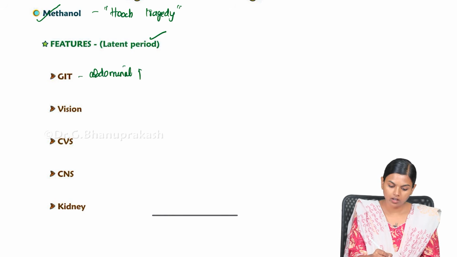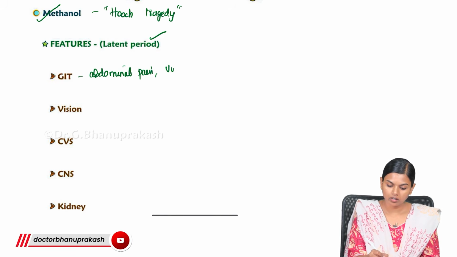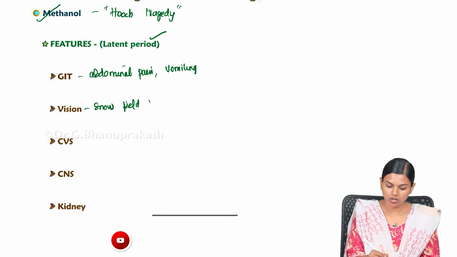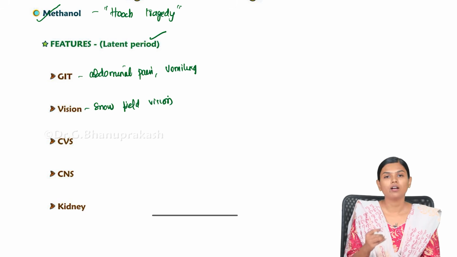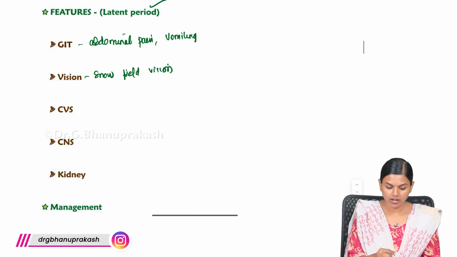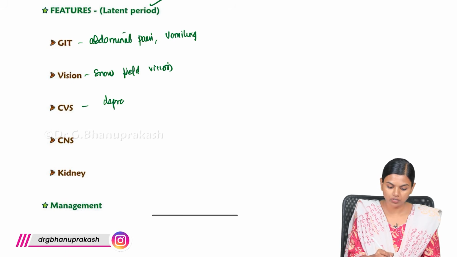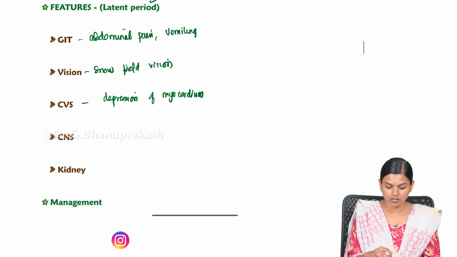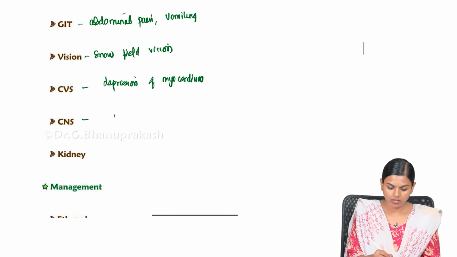There will be abdominal pain and vomiting, and they have this snowfield vision. Initially there will be diplopia, and finally they will have snowfield vision, and complete loss of vision will also happen. There will be depression of the myocardium, and in the CNS, depression of brain activity.